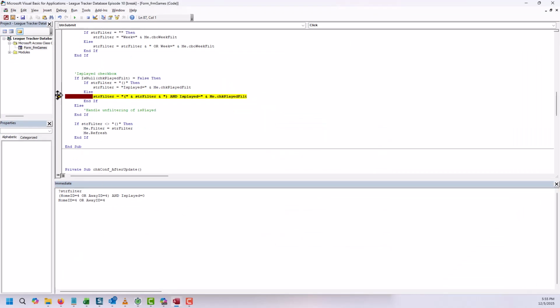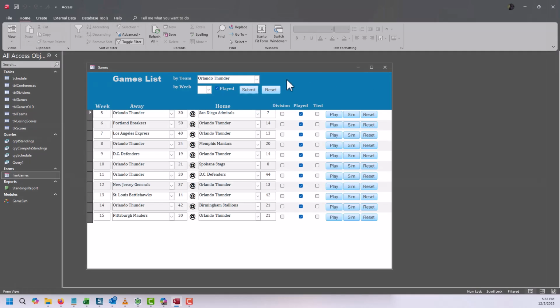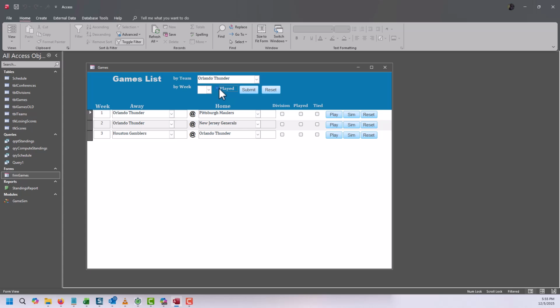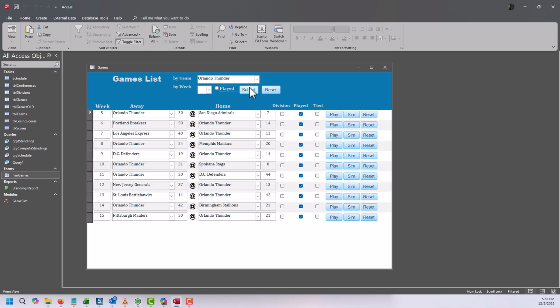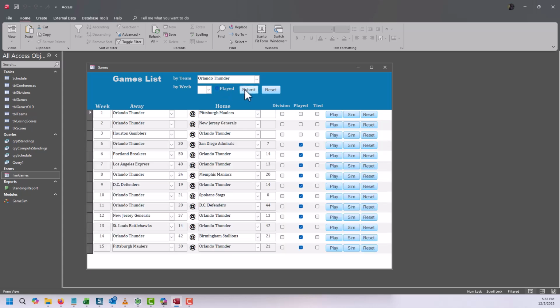Come on. All games. All unplayed. All played. All unplayed. And don't care. It's interesting, I unplayed weeks 1 through 3, and okay, anyway, never mind that. All right, so we got this working.